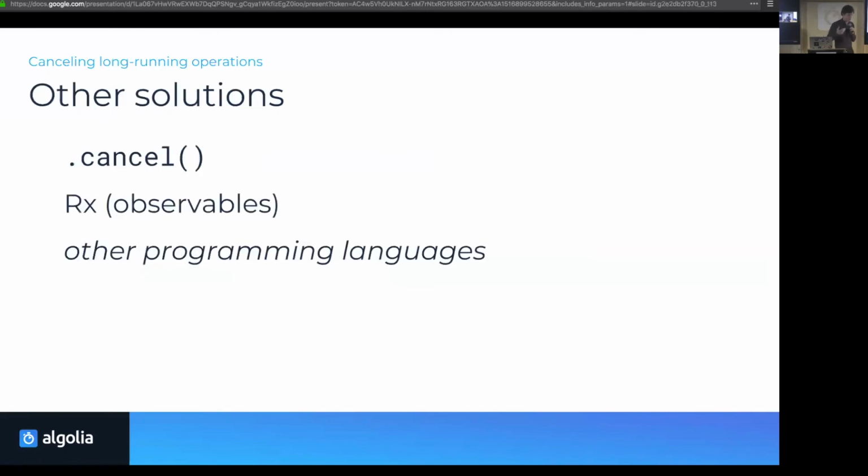Other solutions could be adding a cancel method to promise. You need to subclass it. It has the clear disadvantage that it is not standard at all and that people don't expect it. You can also use observables or reactive extensions, which are cancelable by design. And other programming languages, I'm sure, are handling it completely different than in JavaScript.